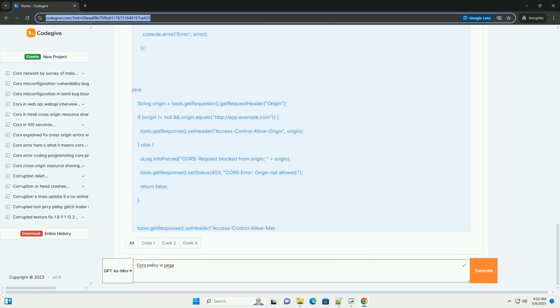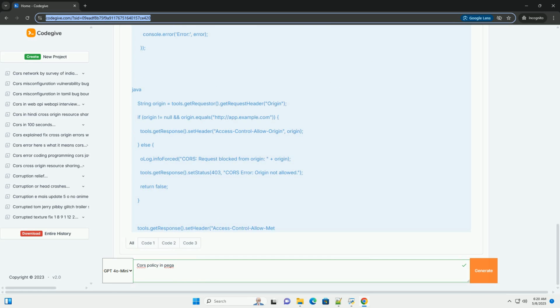The server must respond to the OPTIONS request with the following headers: Access-Control-Allow-Origin, Access-Control-Allow-Methods, Access-Control-Allow-Headers, and Access-Control-Max-Age, optional, for caching. If the server's response indicates that the request is allowed, the browser then sends the actual request. If the server's response indicates that the request is not allowed, the browser blocks the request and generates a CORS error.